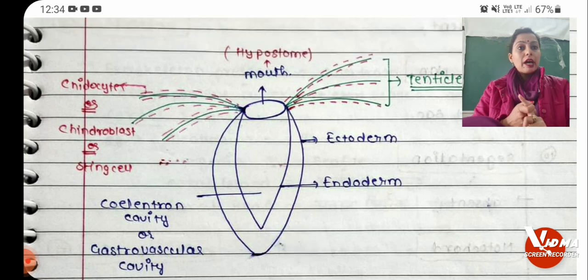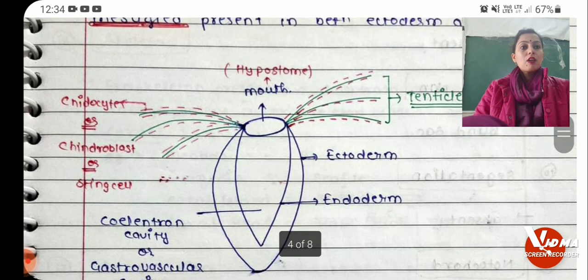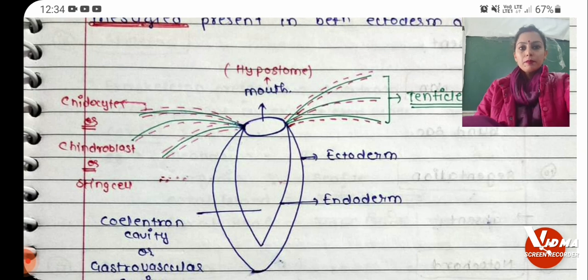Here we have the mouth region which is also called as hypostome, and here we have the presence of tentacles. In tentacles sting cells are present, and due to the presence of sting cells these organisms are also called as stinging animals. Here we have two germ layers, they are diploblastic, and the two germinal layers that are present in organisms are ectoderm and endoderm, and here we have the coelenteron or gastrovascular cavity.